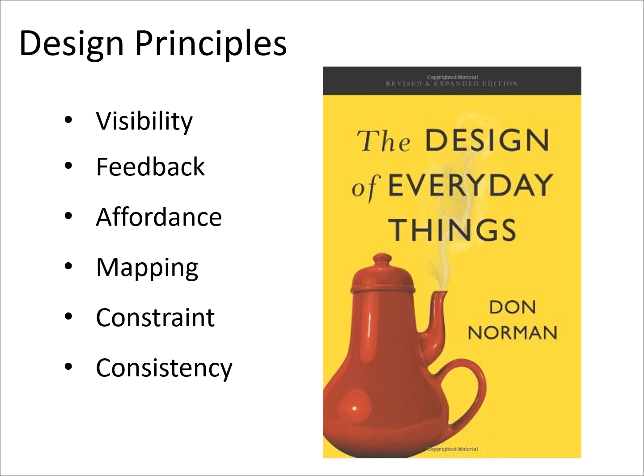There are six key points: visibility, feedback, affordance, mapping, constraint, consistency. What is visibility? The user can see it. Feedback, what is it doing now? Affordance, how do I use it? Mapping, where am I and where can I go? Constraint, why can't I do that? And consistency, I think I have seen this before.